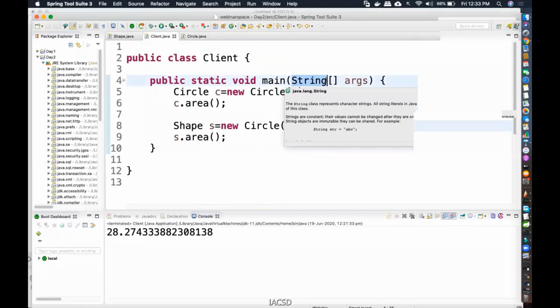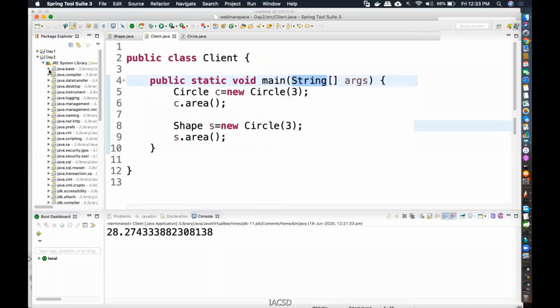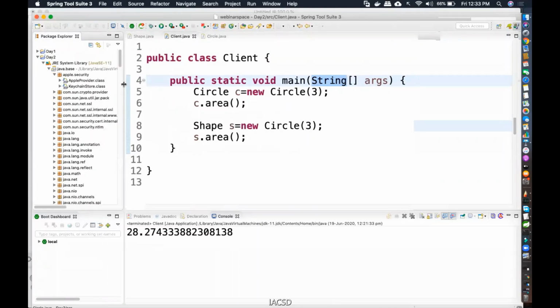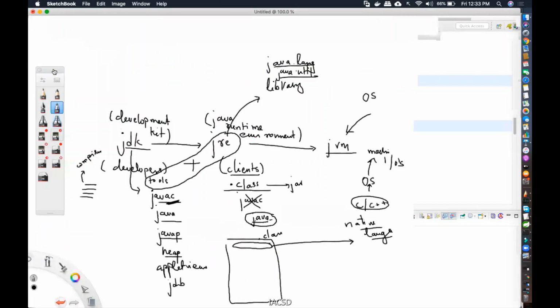So I need that to be brought into main memory. They are already pre-compiled. If you see the extension, they are already pre-compiled. They are dot class files. Are you understanding? Okay. So somebody asked me yesterday, but I forgot to mention it here.